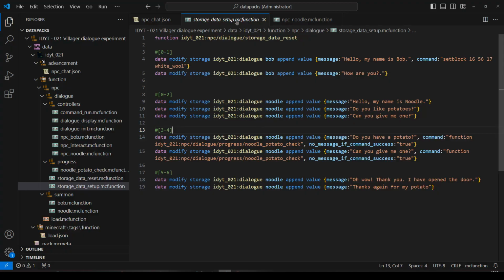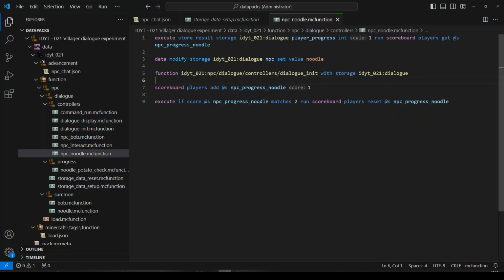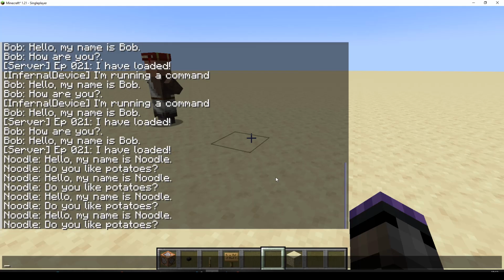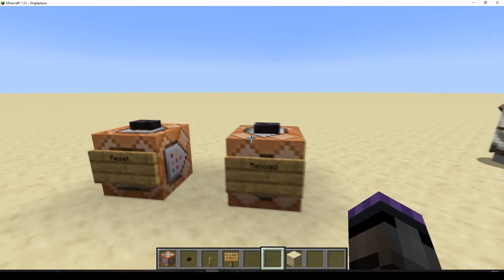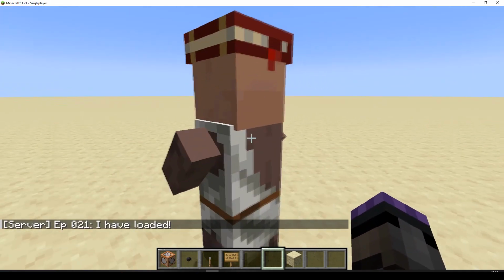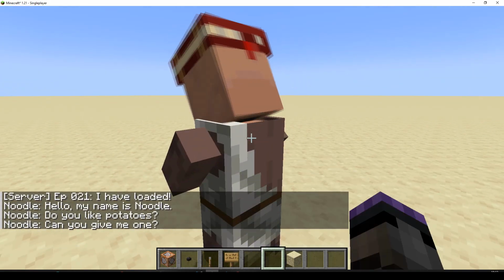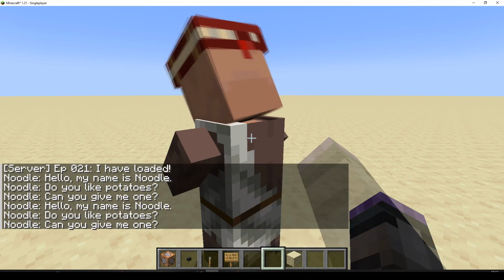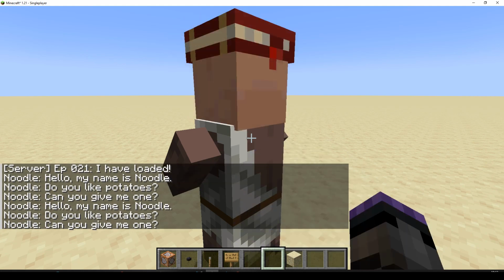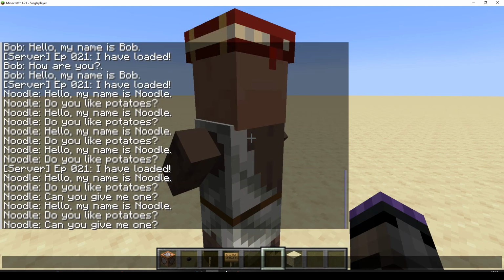So he says three things at the beginning. So we don't want to change this when it says 2. We want to change this when it says 3. Save, go back and test. Almost. My name is Noodle, do you like potatoes? Can you give me one? Right. Okay. I'm going to go back.